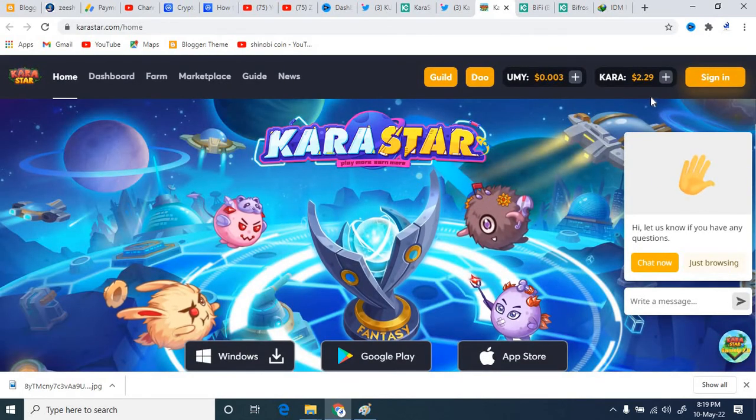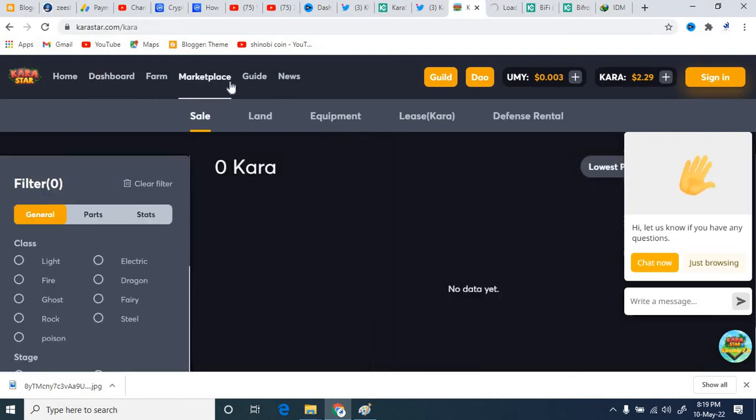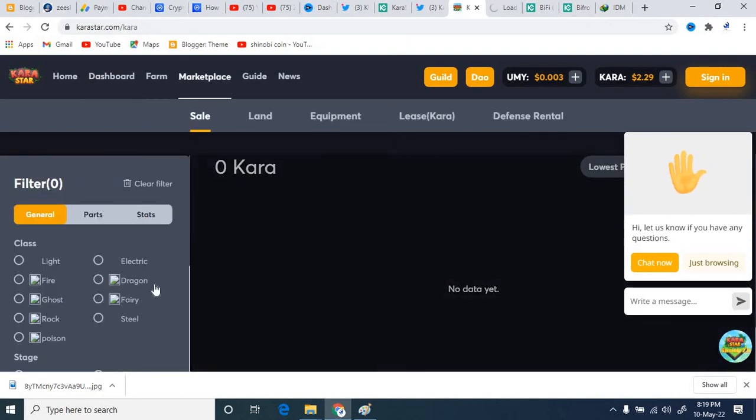And right here you can sign in to the main project and play this game easily. If you play this game, you will earn different types of NFTs as well as tokens from their platform. There's also a dashboard of this project, which you can see right over here. You can also trade with the pair of BNB, and you can do farming in this project easily. You can also study the marketplace, where, as I told you, you will earn different types of NFTs.